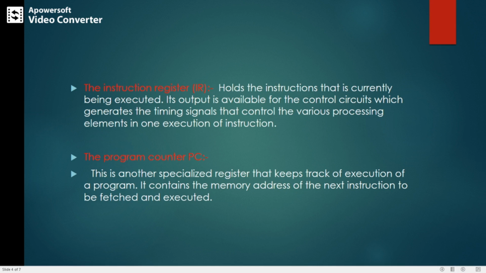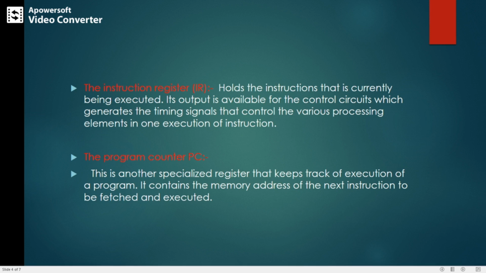Next, what is the difference between the instruction register and the program counter? Instruction register and program counter are both specialized registers located within the processor. Instruction register holds the instruction that is currently being executed.